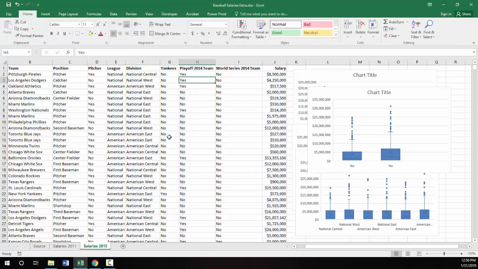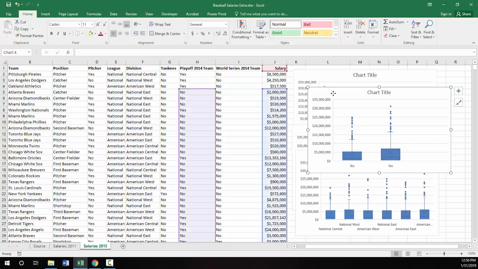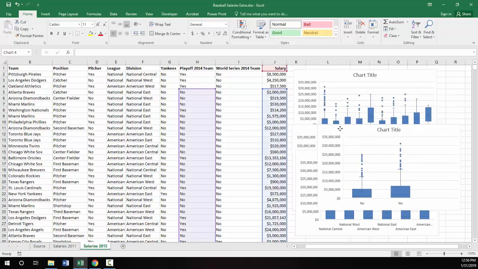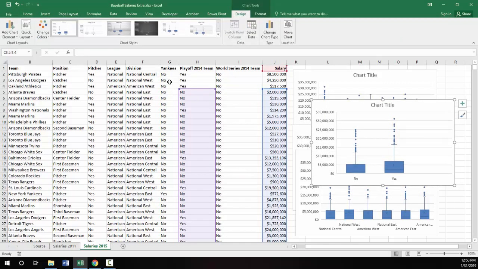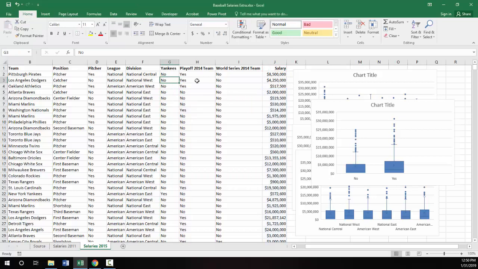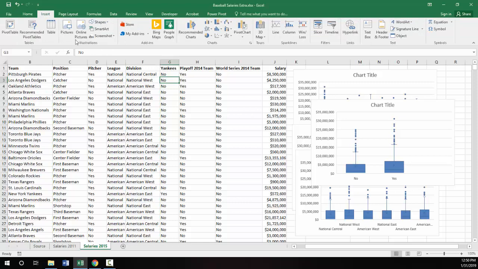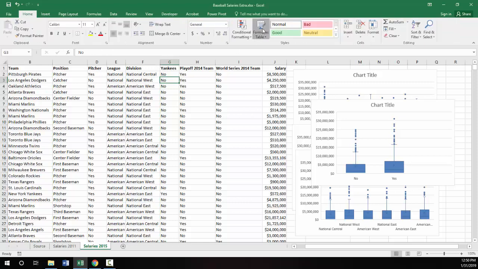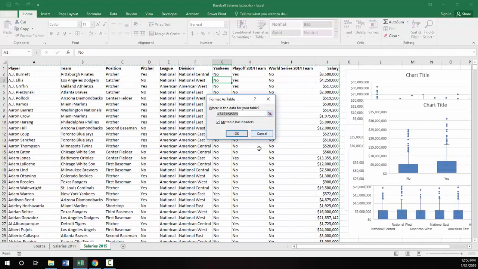Now, you can also filter this data and these charts to filter out some of the data that you're not interested in. So by filtering, I mean I could do Home, Format as Table, and pick some formatting. And yes, the table has headers.